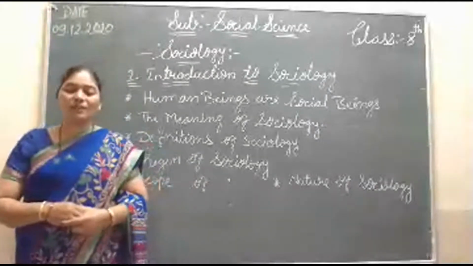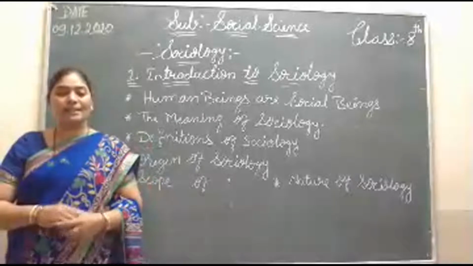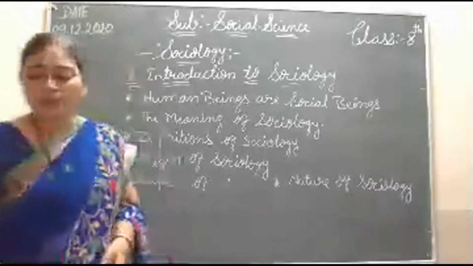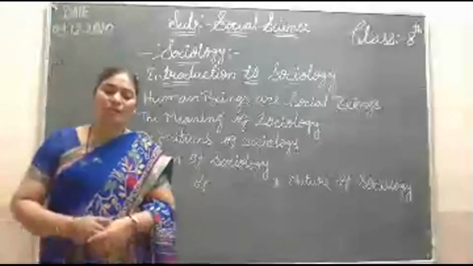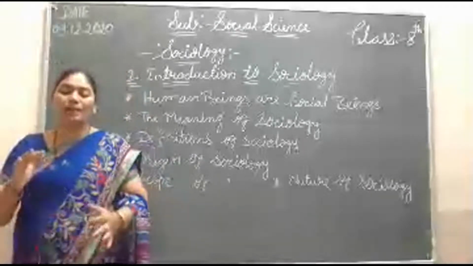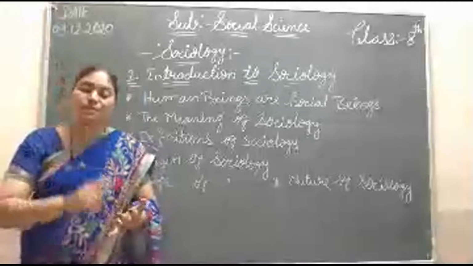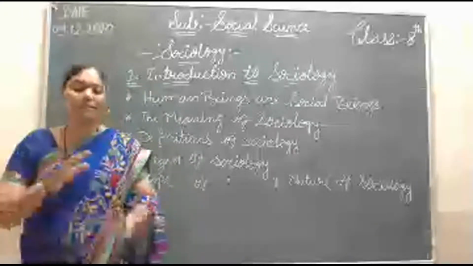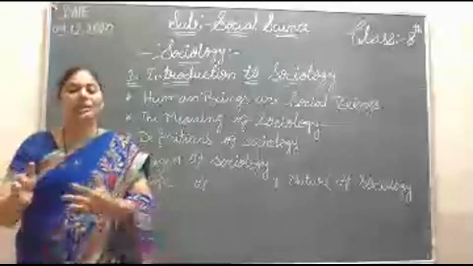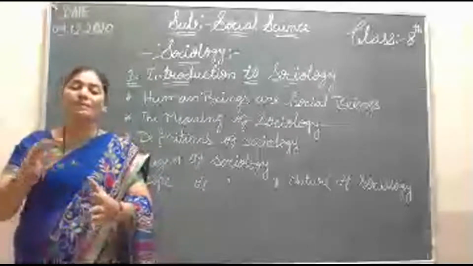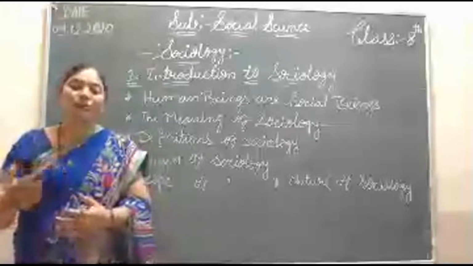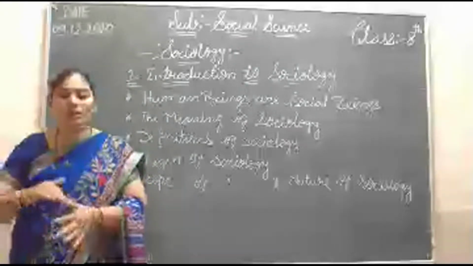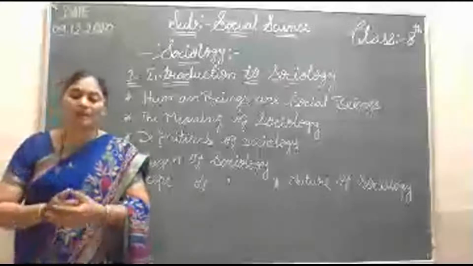Relationship between sociology and political science. There is a close relationship between them. How? Because sociology is the study of society, and in society we also study the political. Why? Political means ruling: how ruling, who is ruling, when he is ruling, all that. So there is a close relationship between sociology and political science.